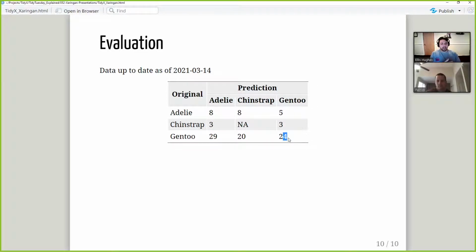And we only accurately called 24 of them as Gentoo that were truly Gentoo. We didn't call accurately any chinstraps. Zero for zero, NA. So clearly there's something messed up.